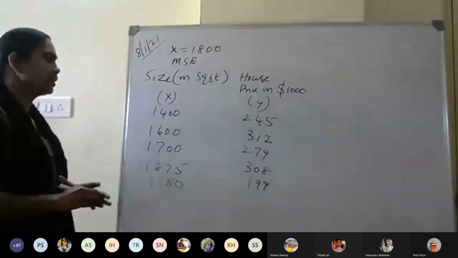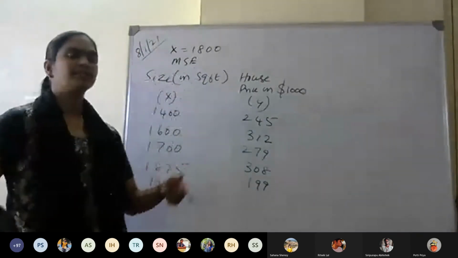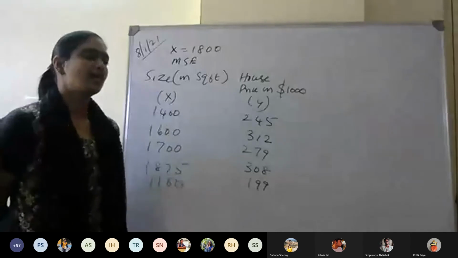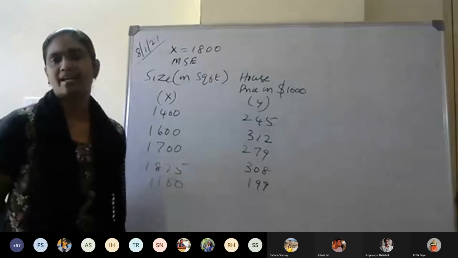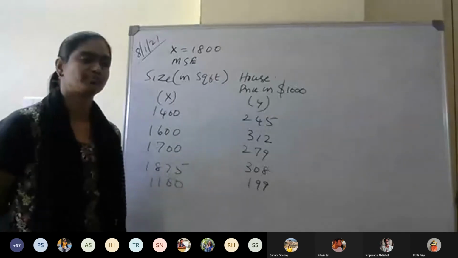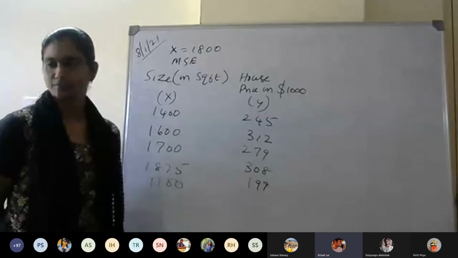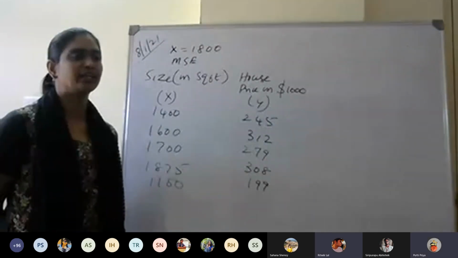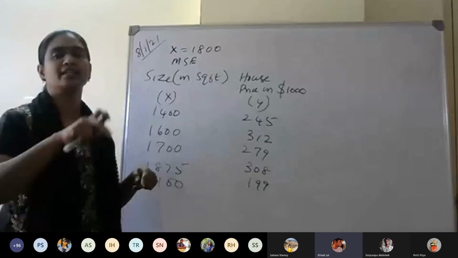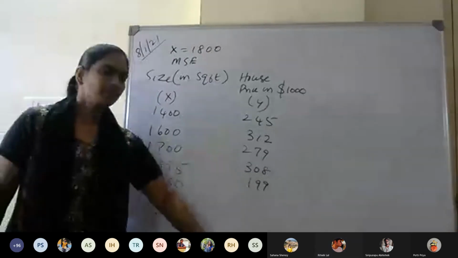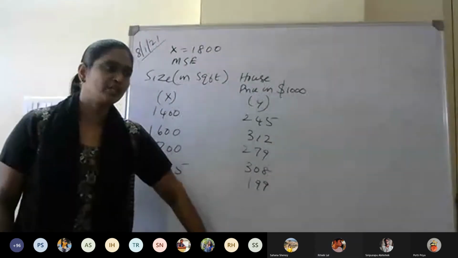Just tell me one thing. Earlier, when you calculated the mean square error, can the mean square error value be negative? No, ma'am, it cannot be negative because you have already taken the square. So it will always be a positive value.